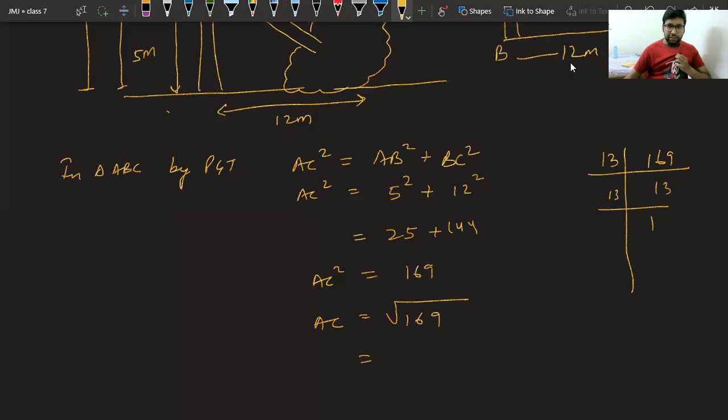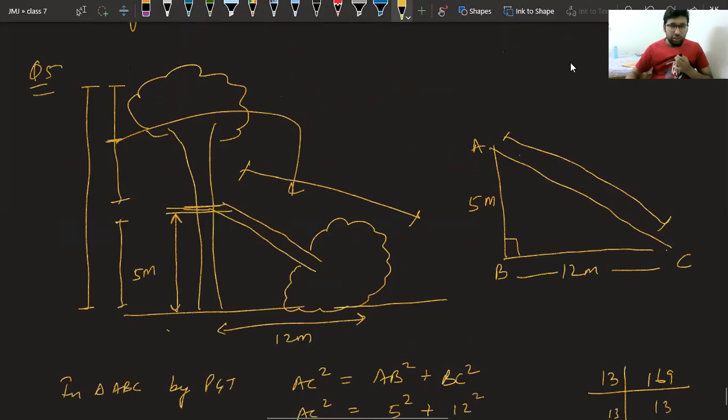Answer is 13 into 13. And we know square root has a rule that those which are 2 in number will come out as 1. So we will have 13 outside. So we have got the length of hypotenuse as 13 centimeter. So this length of tree is 13 meter.